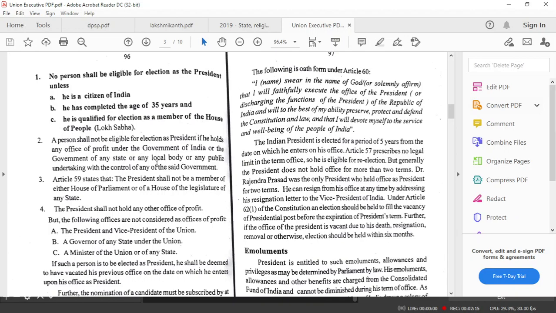Again, it says the president shall not be a member of either house of the parliament. So which means president should not be a member of either the Lok Sabha or the Rajya Sabha or even the legislature of any of the states.